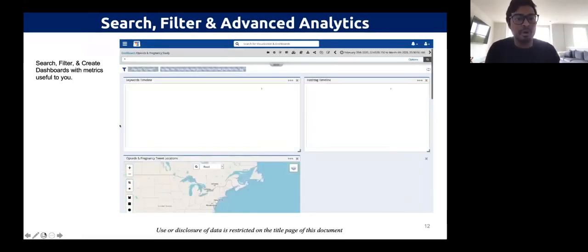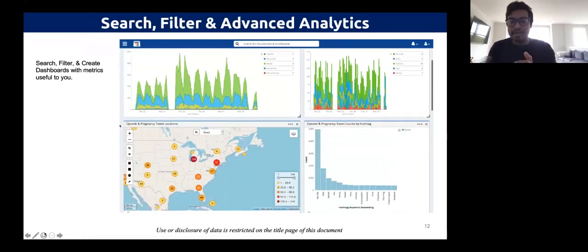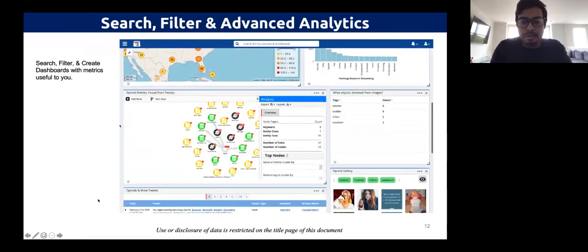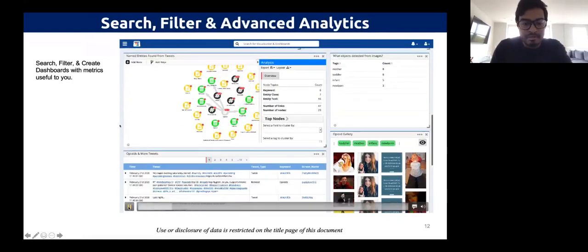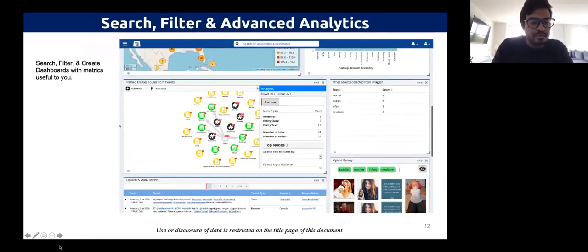So for example, this is the opioid and pregnancy study. We're looking at a period of data, at relevant tweets, and at what objects are found. For example, let me go back a little bit. This is an NLP component, and we'll get to this in a little bit, where we look at named entities that were found in the tweets and how we actually annotate certain things like that.